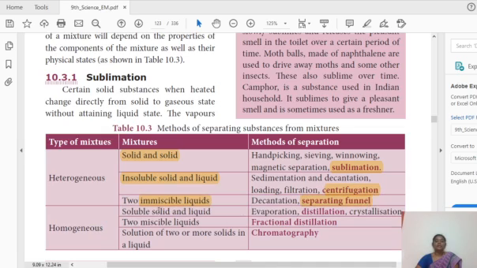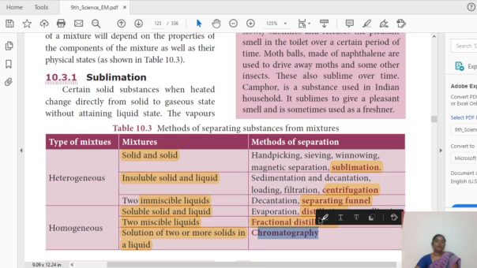The next one is soluble solid and liquid. Here we use evaporation, distillation and crystallization, but we are going to discuss distillation. There are two types of distillation: one is simple distillation, another one is fractional distillation. If it is two miscible liquids, for example lemon juice and water, when you mix them, what will happen? Both mix together. For two miscible liquids we use fractional distillation. The next one is a solution of two or more solids in a liquid. What do we use? Chromatography.